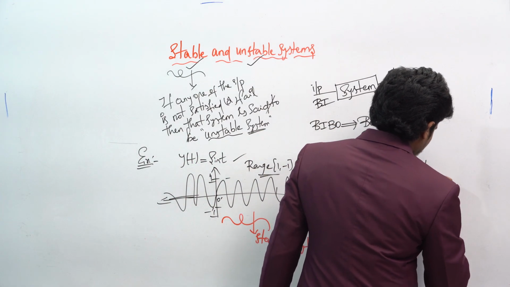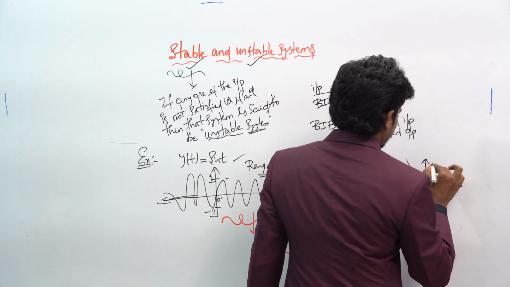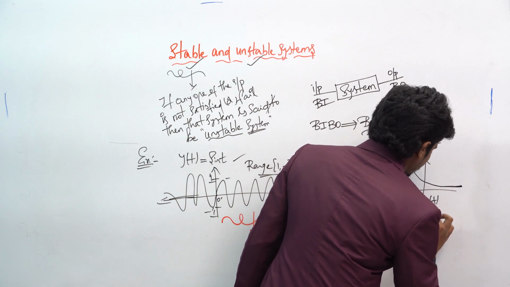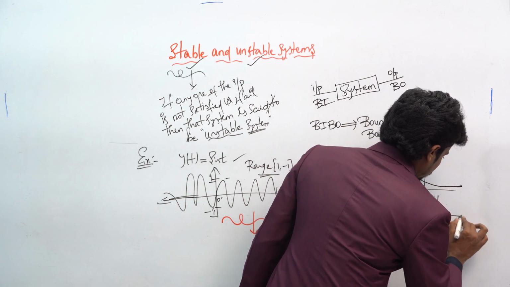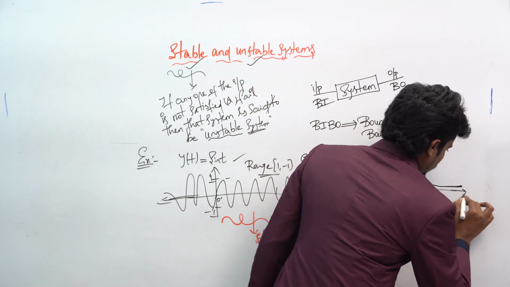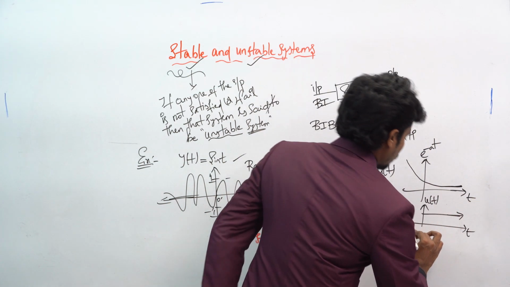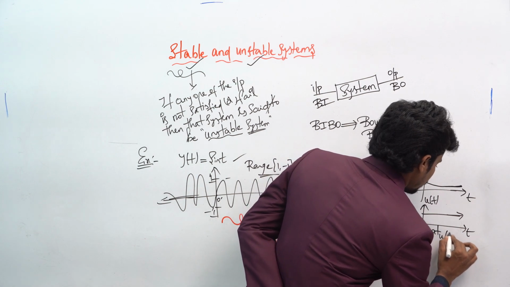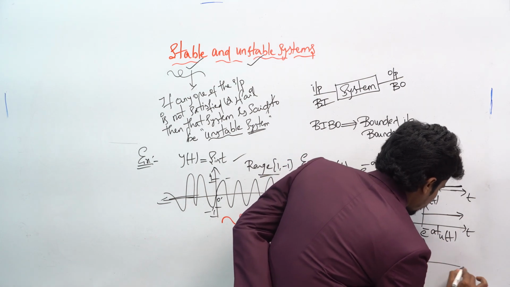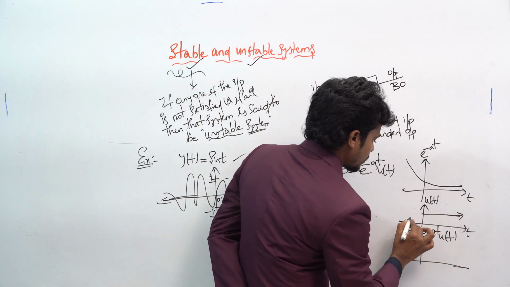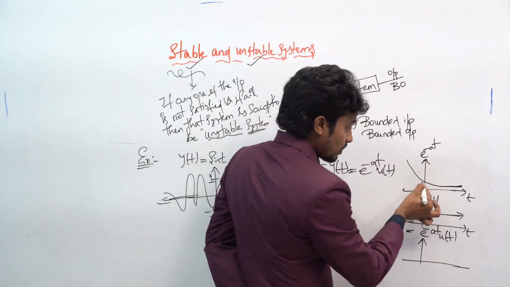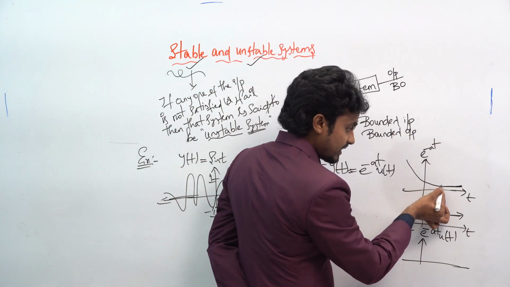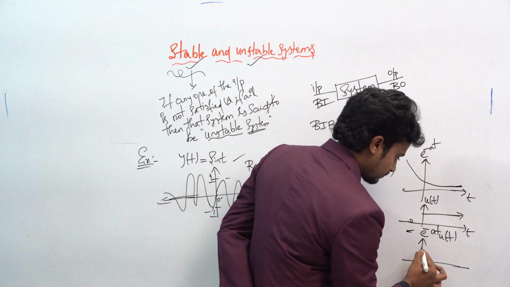This was the plot for e power minus at, and this was the plot for u of t. Okay, so if you want to represent e power minus at into u of t, what do you get? This will be 0, 0 into anything, you will get 0. So whatever output is present here will just be replicated here.